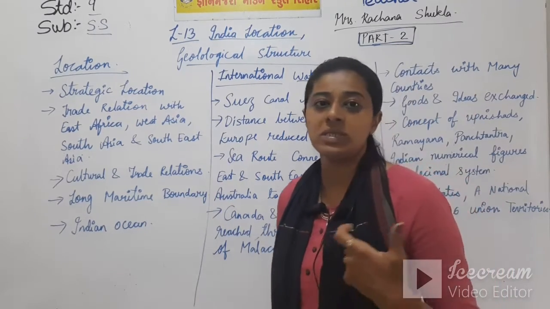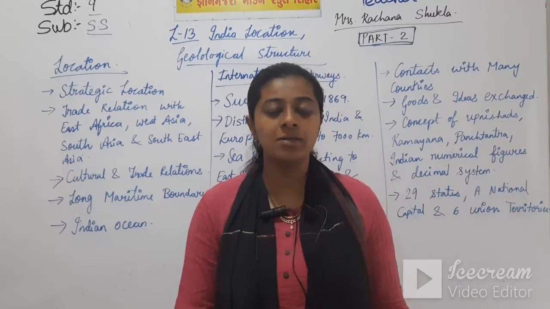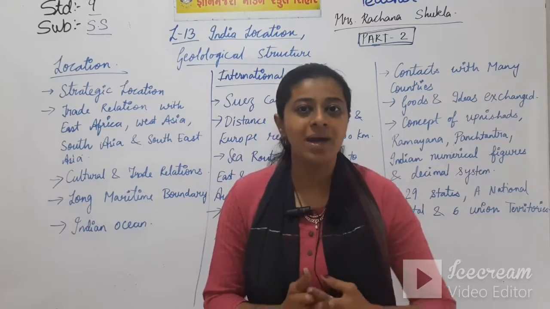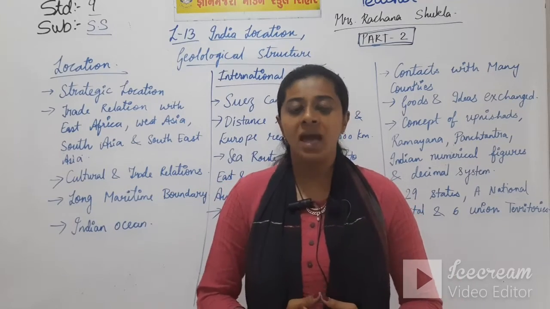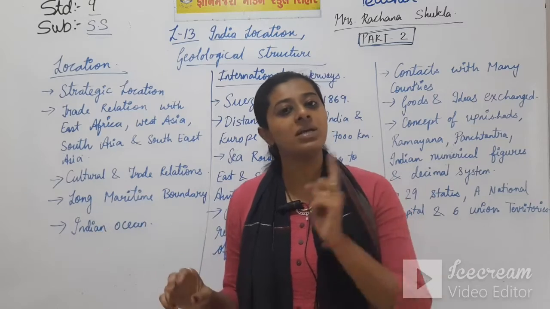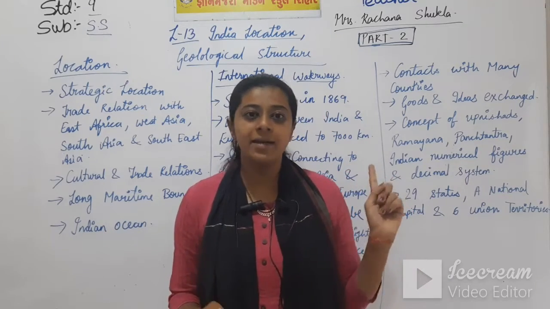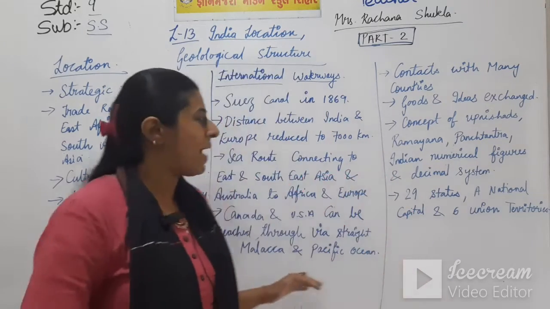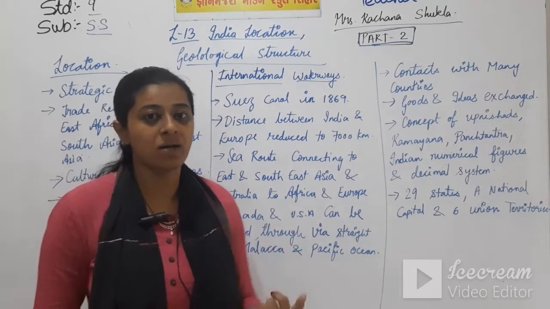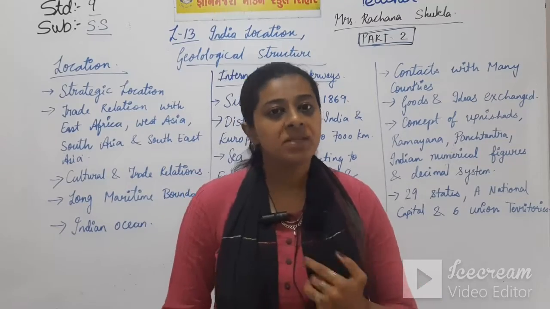If you want to see where the Strait of Malacca is located, you can open your atlas and find it, and through the Strait of Malacca, going into the Pacific Ocean, you can directly reach Canada and USA. So by this, India is connected to major parts of the world through sea routes.